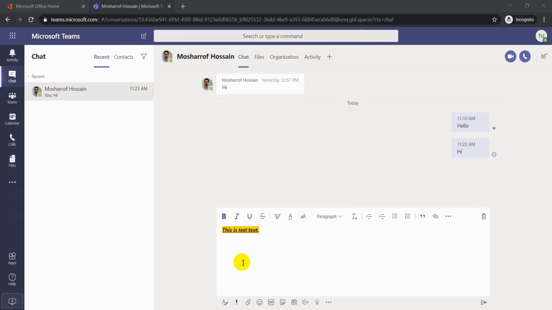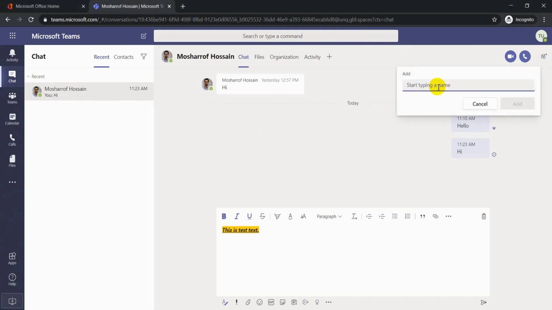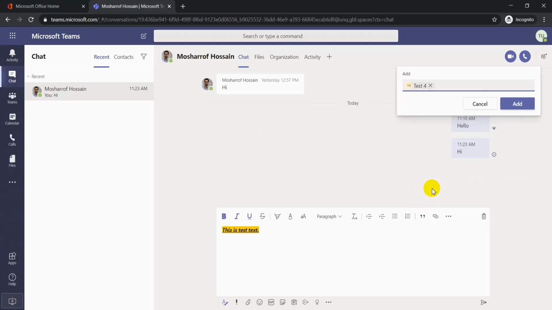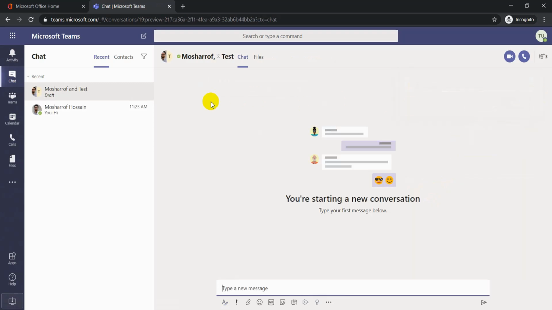Now we'll create a group in Microsoft Teams. So let's see how to create a group in Microsoft Teams. This is an easy way. You see an icon like add people. Click here. Just type the name of whoever you want to get into that group, like test. I add test 4 to this group. Add. You see this group, Musharraf and test, in the created group. But you can change this name. So how to change this group name?